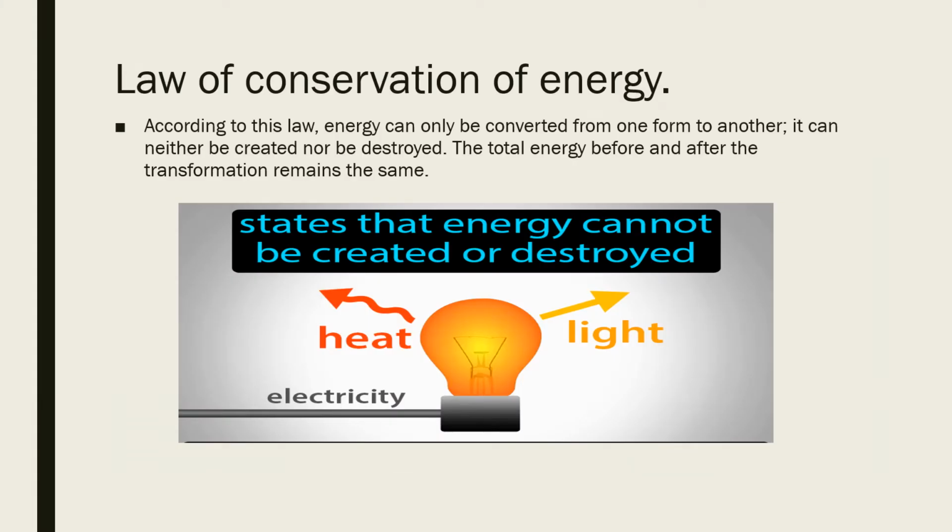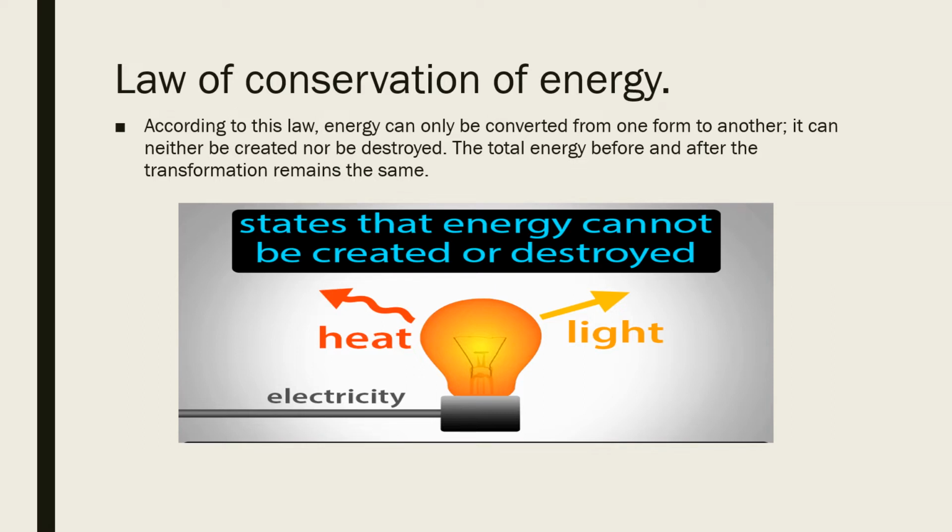The law of conservation of energy states that energy can only be converted from one form to another. It can neither be created nor be destroyed, but the total energy before and after the transformation remains the same. That means we are not able to create or destroy energy, but we can convert one form of energy into another form. We can transform energy, isn't it? One kind of energy can be transformed into another kind of energy, and whatever the transformation,